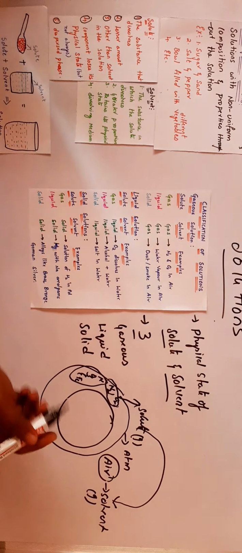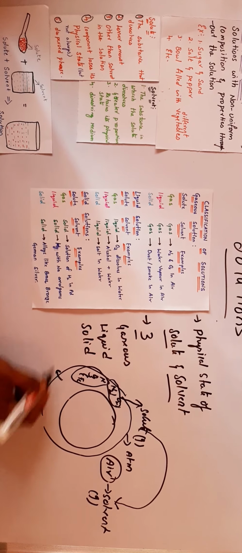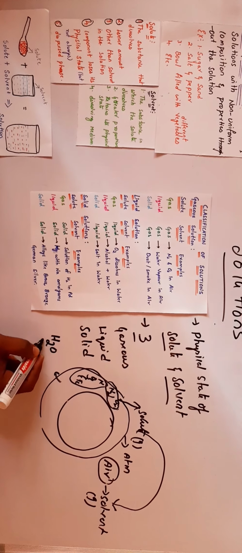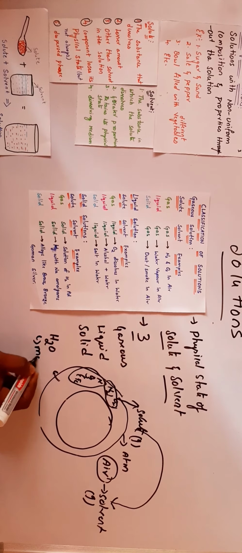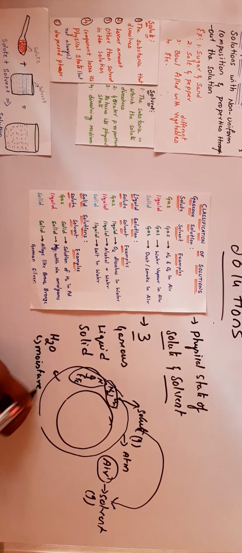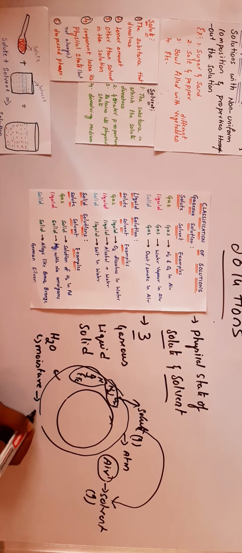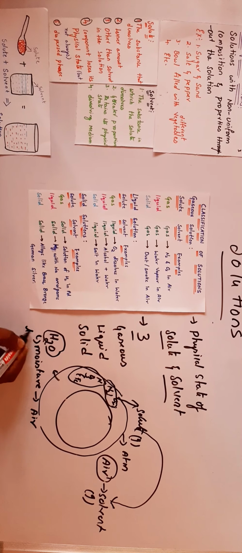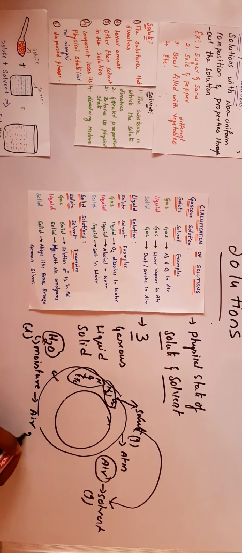Here in this air we also have some water vapors, nothing but H2O, or we call it moisture, present in air. Here the moisture or H2O is in liquid state and air is in gaseous state.